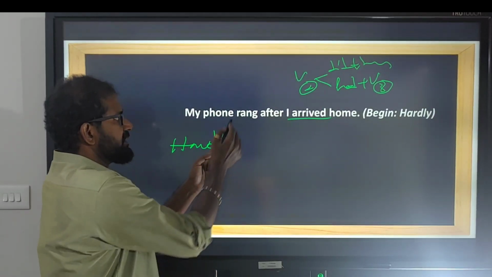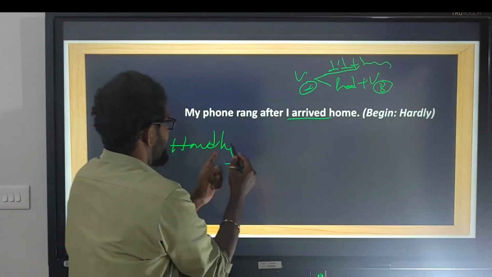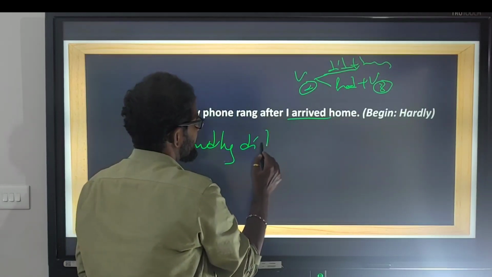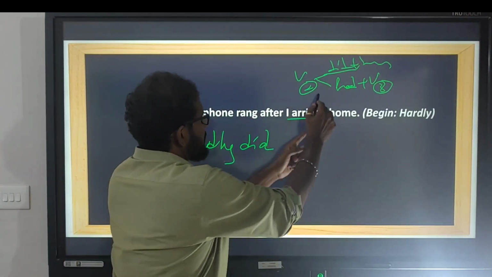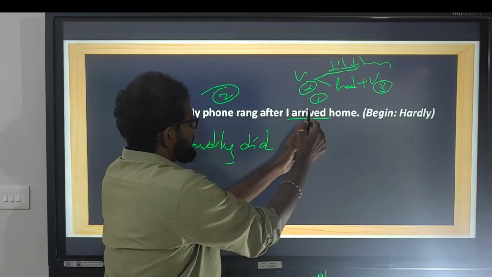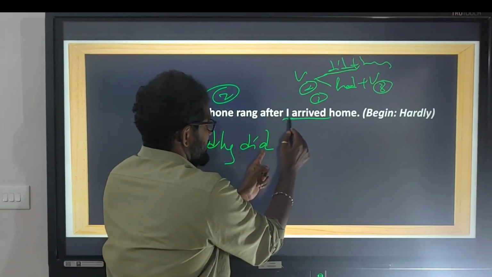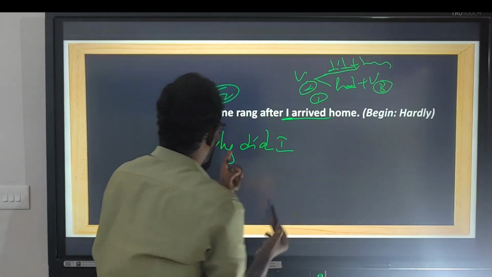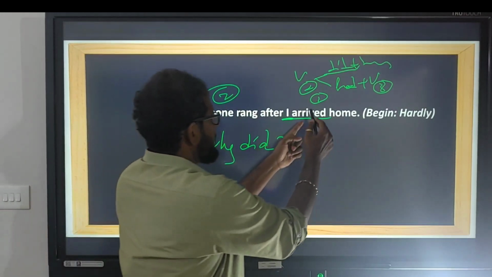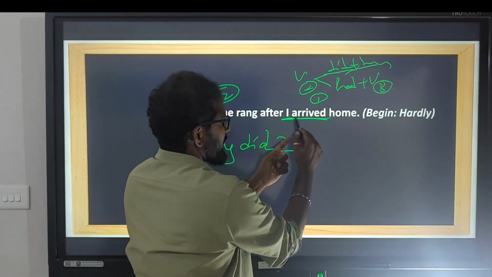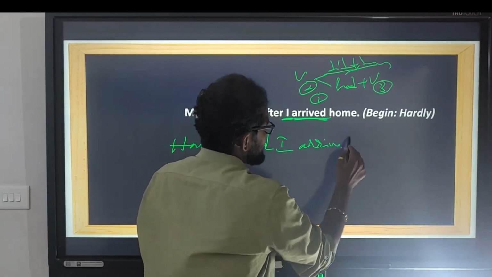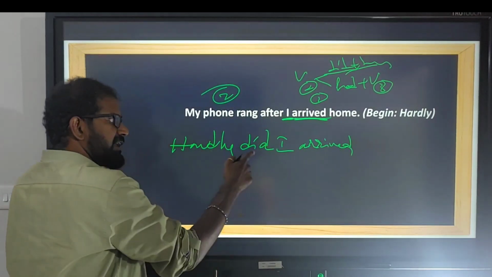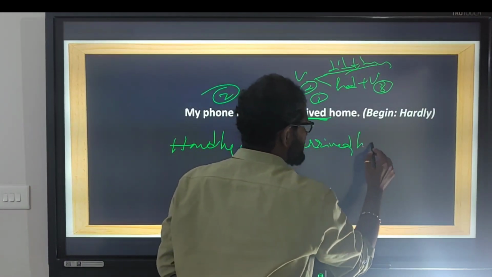Immediately after hardly, we need to use a helping verb. Hardly did. Subject is I. Hardly did I, base form. Base form of arrived is arrive. Hardly did I arrive home.